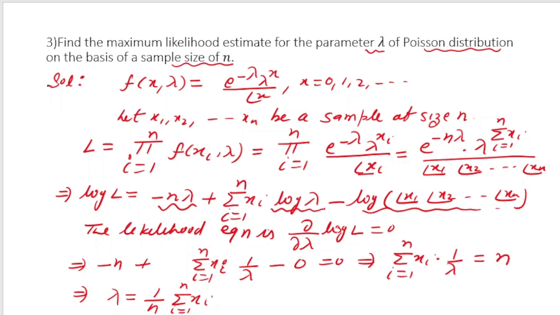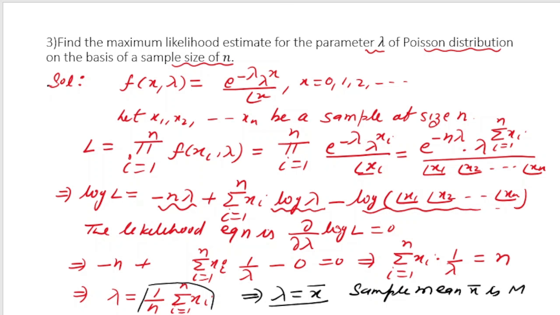So now the last term that you have got is 1 by n and summation of xi. So basically you have got lambda is equal to x bar, right? So the maximum likelihood estimate for parameter lambda on a sample of size n is equal to x bar. So here also you can see that the sample mean, that is x bar, is the maximum likelihood estimate of lambda, that is the population parameter.